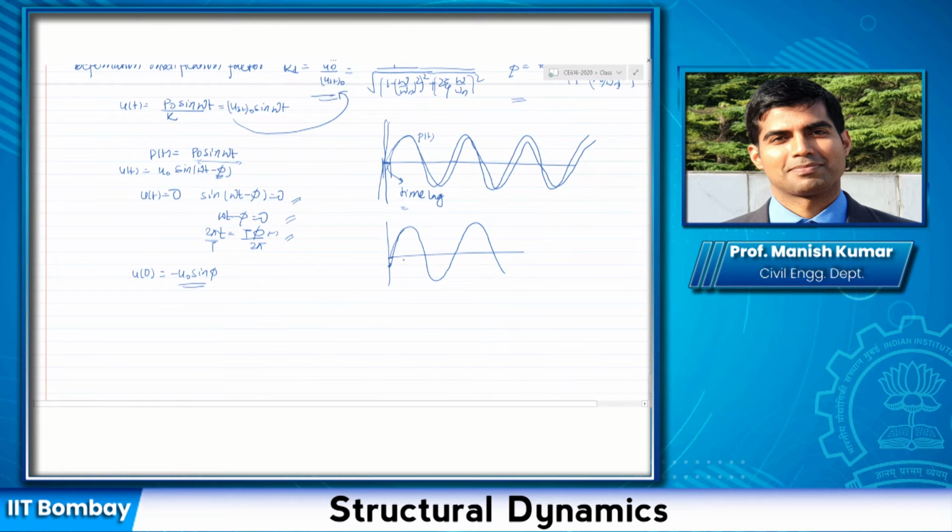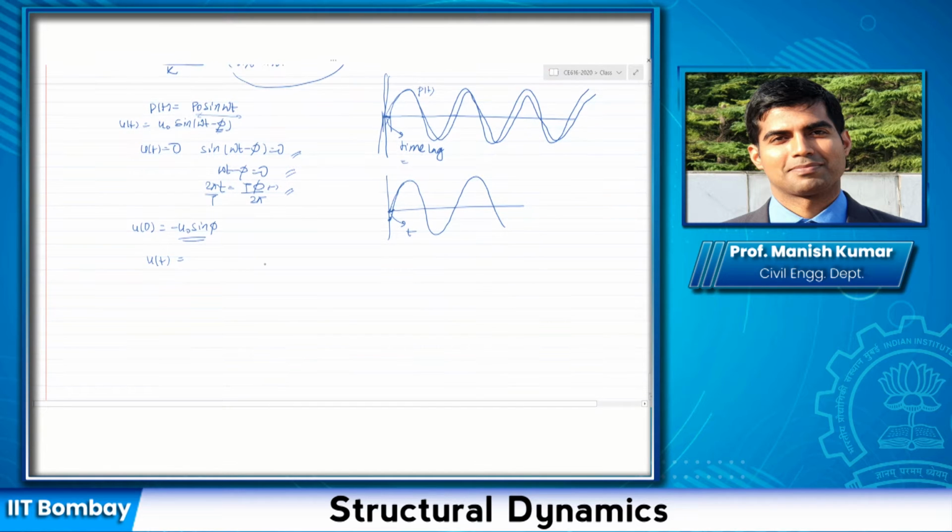So the p(t) initially crossed the x-axis at t equal to 0. However, my u(t) would cross after some time here, and I don't know what that time is. How do I get that time? Well, I can simply say that I want to find out when u(t) is equal to 0, because that is the point when u(t) would actually intersect the x-axis. So that is basically what I'm doing. I substitute u(t) equal to 0. That means sine(omega t minus phi) equal to 0. That's why I calculate phi, or the time, using this expression. Maybe I should write it like this. Is that clear? How did we get it?